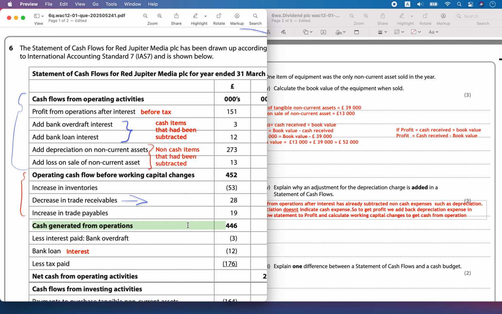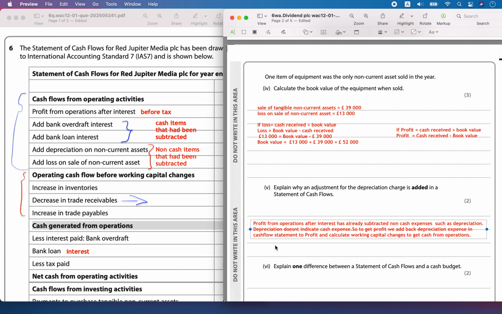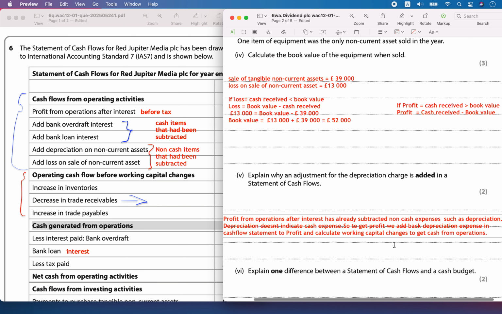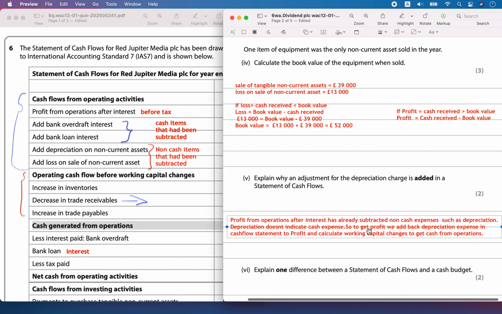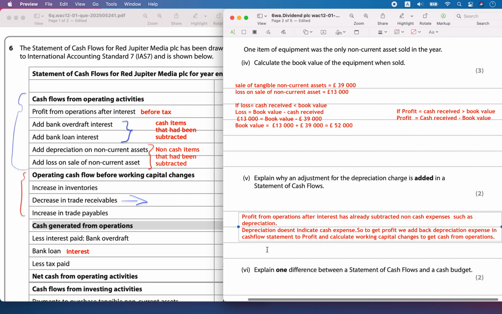I want to get what was the cash generated from the operations. So to get to that point, I need a profit where I have not removed depreciation, I have not removed certain expenses. I need to start off from that point, because this has already been subtracted. It is not going to affect the cash, right?